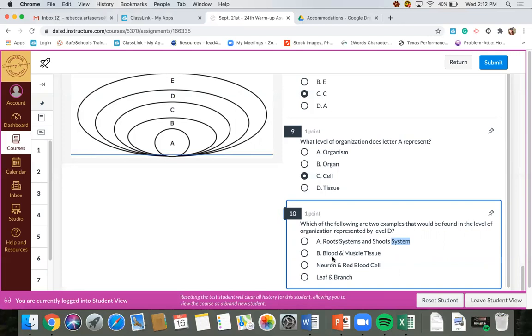Blood and muscle tissue. We know from previously that blood is a tissue because it's multiple cells, and muscle tissue, it says right there that it's a tissue. We are looking for organ system, so B is not correct. A neuron, we know that is a brain cell, and a red blood cell, it's a blood cell. These must be cells, represented by level A, so that's also not what we're looking for. And a leaf and a branch, that's our organ, so that's represented by letter C. So it can't be that answer either. That leaves us back to our original answer, A. So the answer to 10 is A, our root system and shoot system.